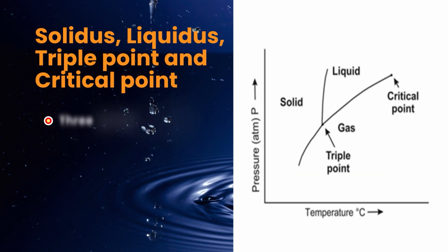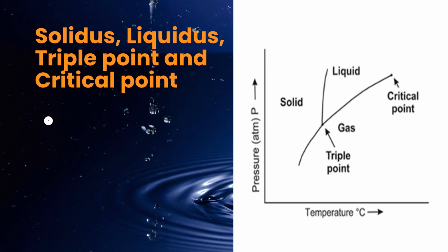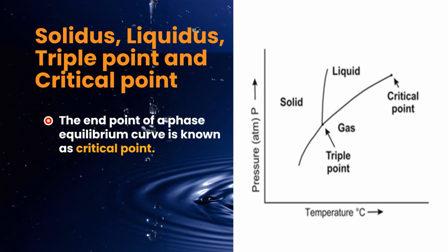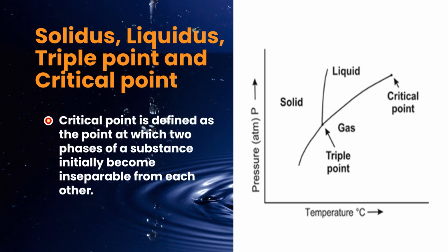Three curves separate solid, liquid and gas phases. The triple point is the point, at a particular temperature and pressure, where the solid, liquid and vapor phases can exist together at equilibrium. The end point of a phase equilibrium curve is known as the critical point. The critical point is defined as the point at which two phases of a substance initially become inseparable from each other.